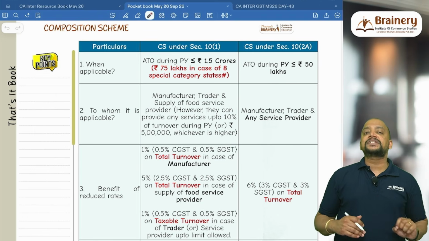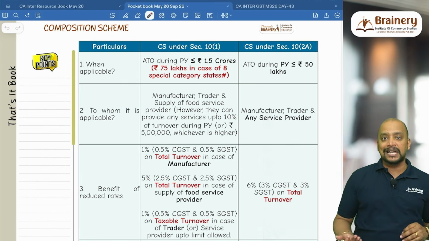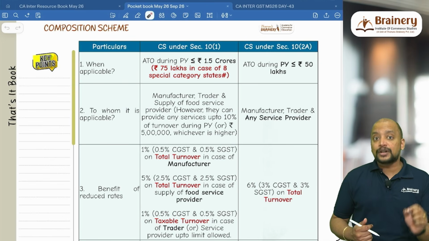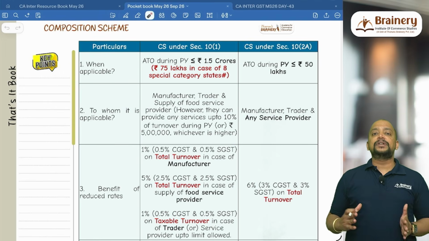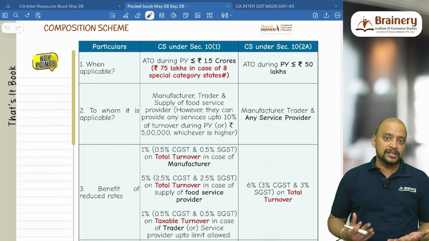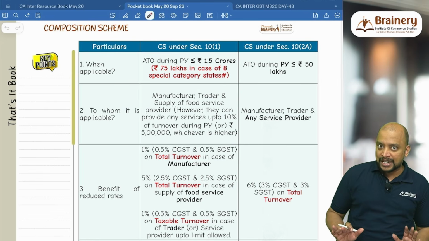But what is the limit up to which service can be provided? 10% of turnover during previous year or 5 lakhs, whichever is higher. And here it is not aggregate turnover, it is turnover. So turnover always we need to see state-wise. For example, this is the first year in which we commence a business. So previous year turnover is 0. So definitely we can opt for composition scheme in the current year.